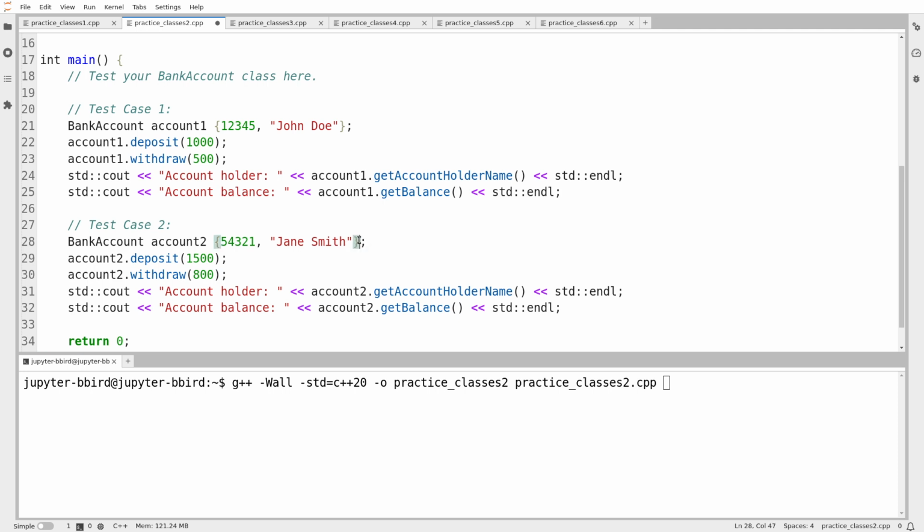One of them is due to an ambiguity that shows up with round bracket constructors. Another one is due to the need to initialize some data structures, some objects in a certain way. So for example, when you initialize a vector with a whole bunch of different elements, you can't use a round bracket constructor. But if you always use curly bracket constructors, you're not going to need to worry about that distinction. It'll always work. Okay, so I've got two test cases.